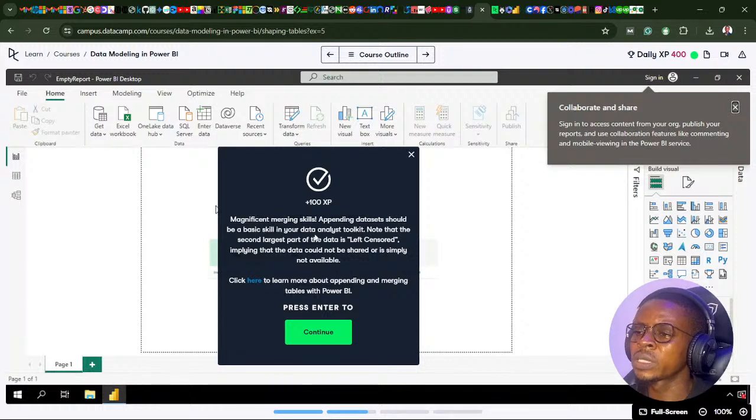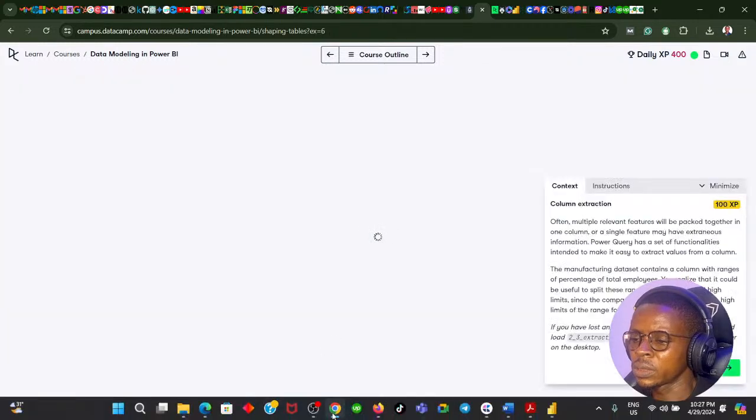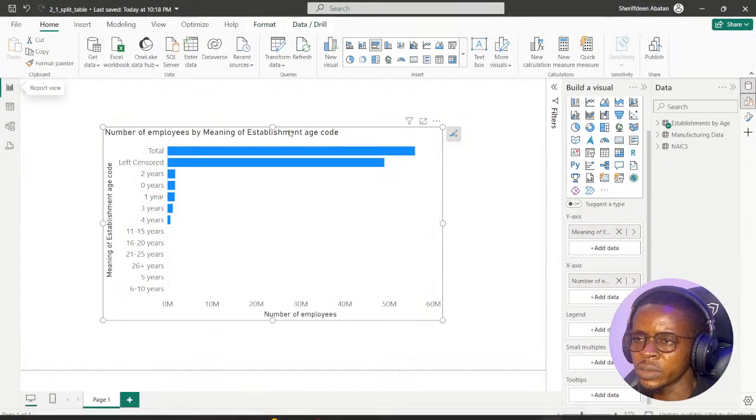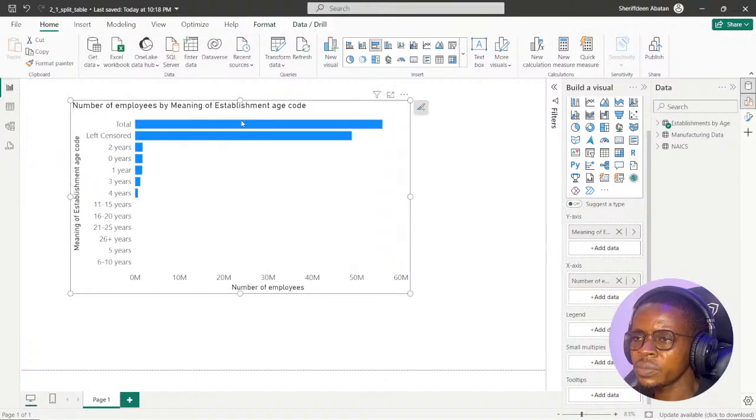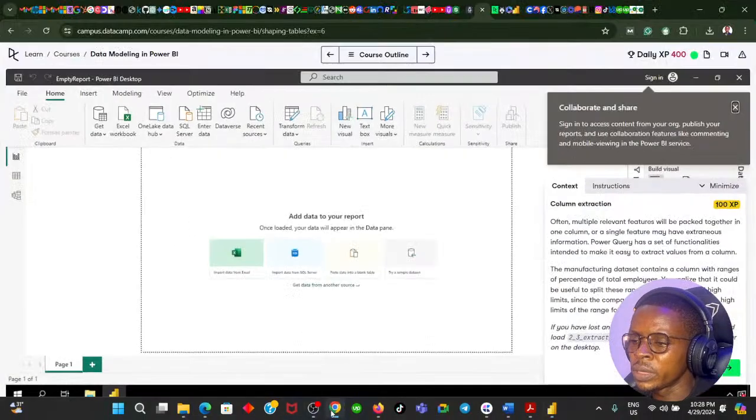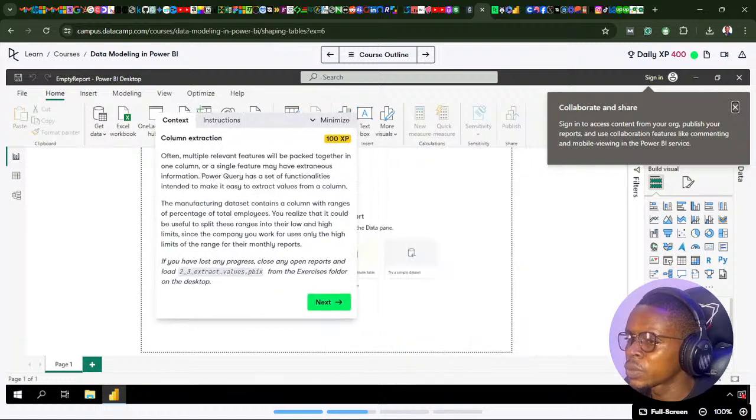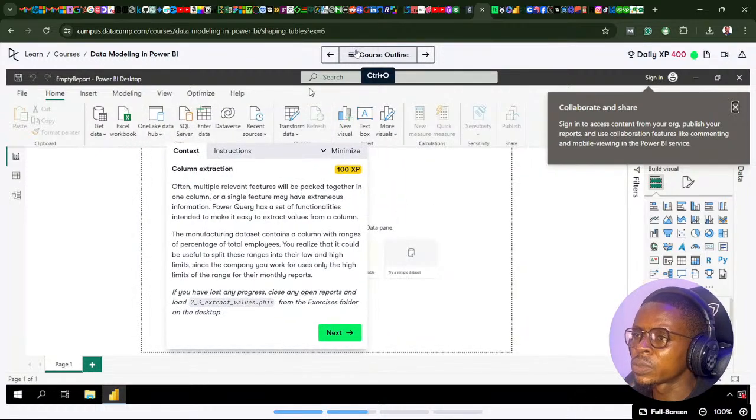So magnificent. So merging skills. Apparently, data set merging should be a basic skill in your data analyst toolkit. Note that the second largest part of the data is left censored, implying that the data could not be shared or simply not available. Oh, okay, left censored. I mean, data is censored, but it's quite interesting to see. You can see some companies didn't even report number of employees by the years. So I think this is the final challenge we want to solve. That was quite easy to solve.